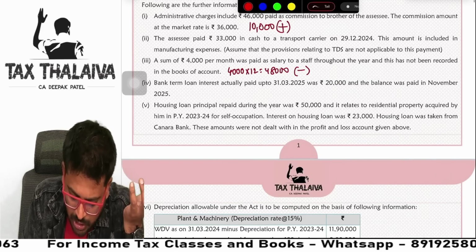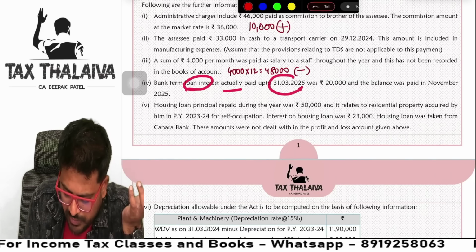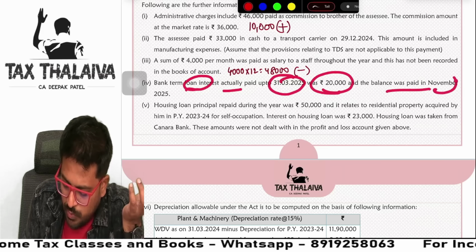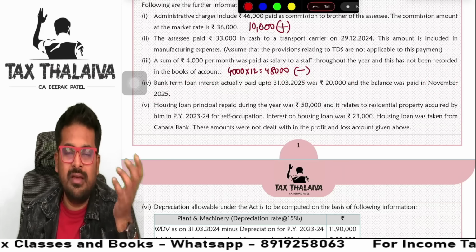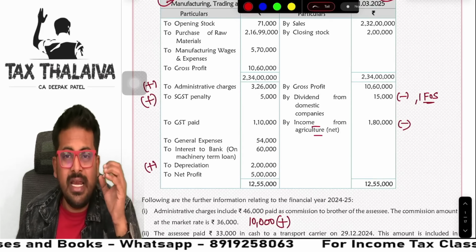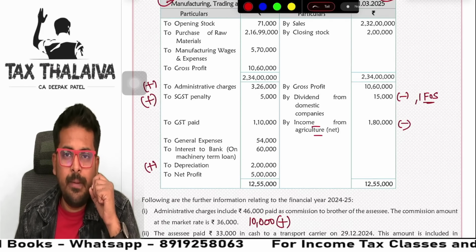Next, bank term loan interest actually paid up to 31st of March is 20,000. Balance was paid in November 2025. Guys, there is one provision under PGBP.